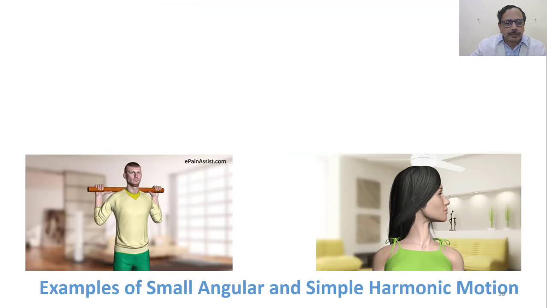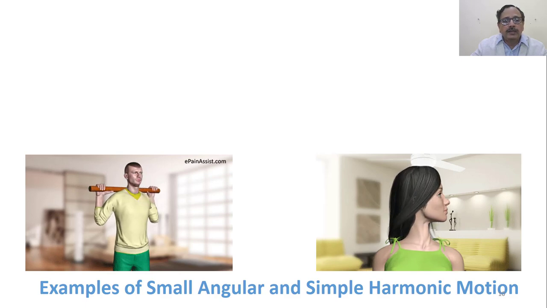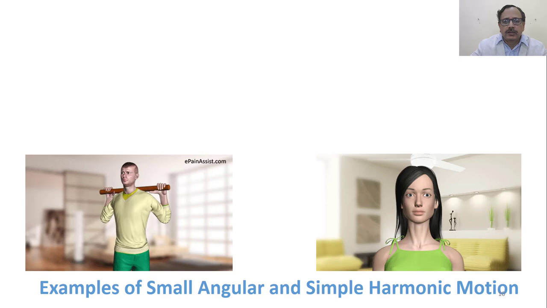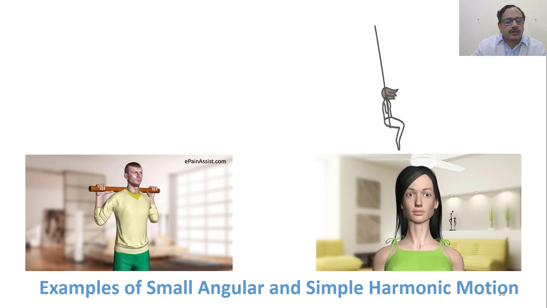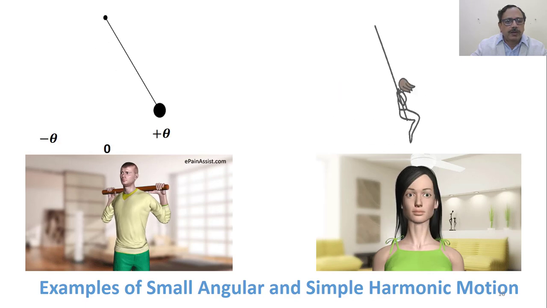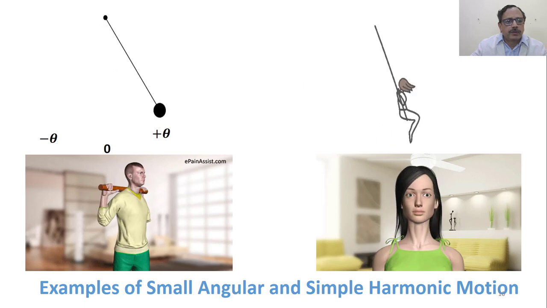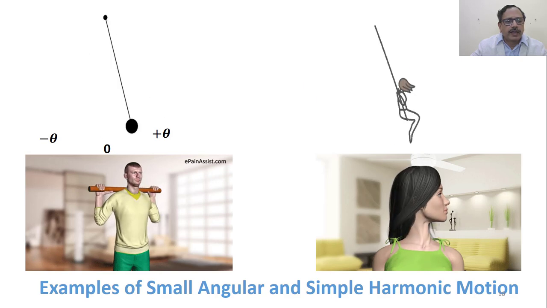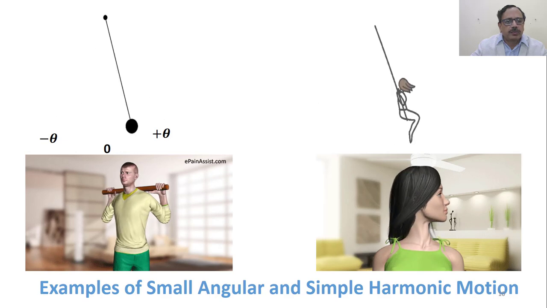Let's look at the angular motion and the harmonic motions. You can see partial rotations, not complete rotation, in the swing, or moving your head or body, or in a pendulum also. It oscillates between two extreme points of angle, minus theta to plus theta, over the fixed point.